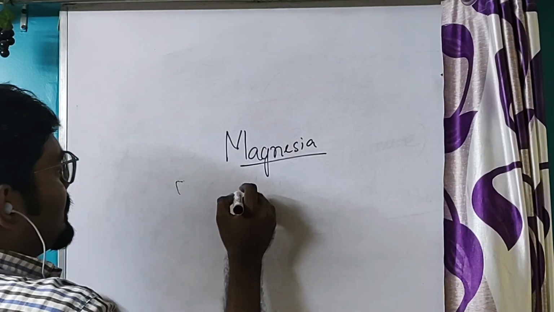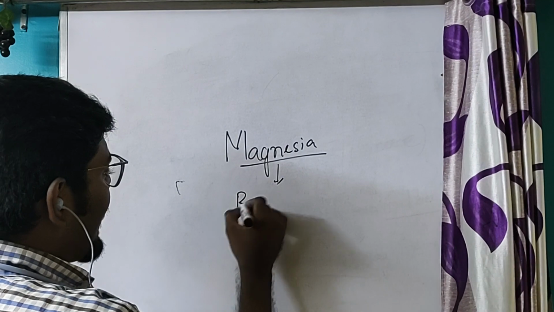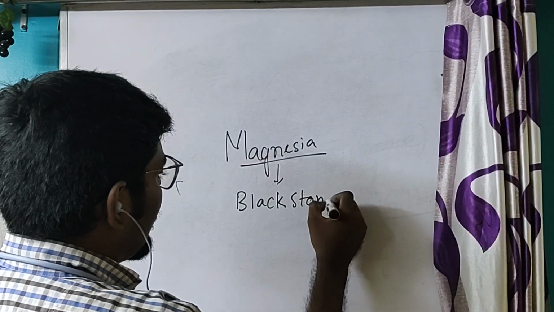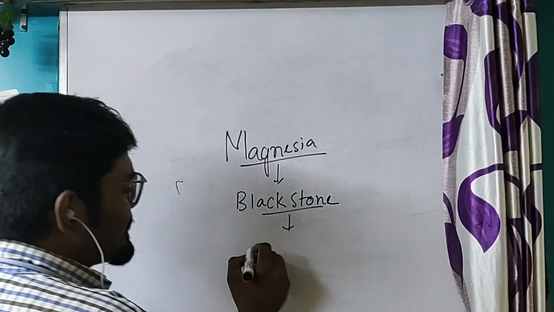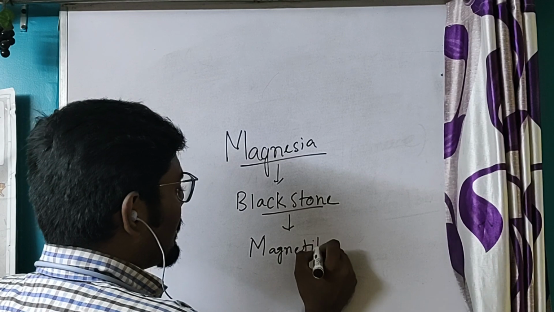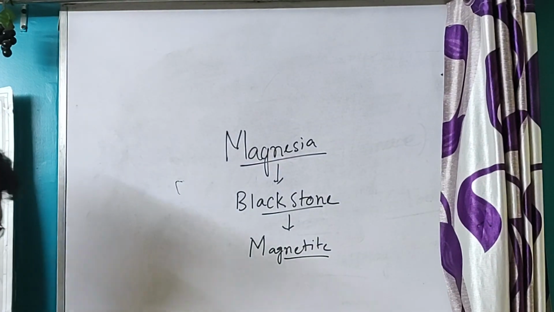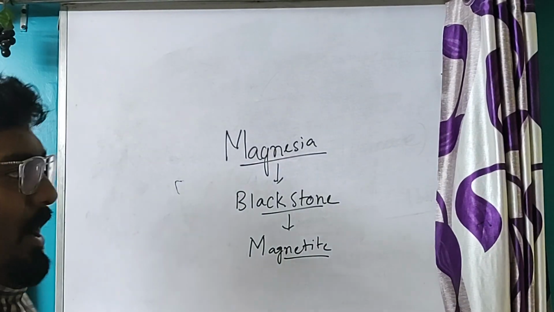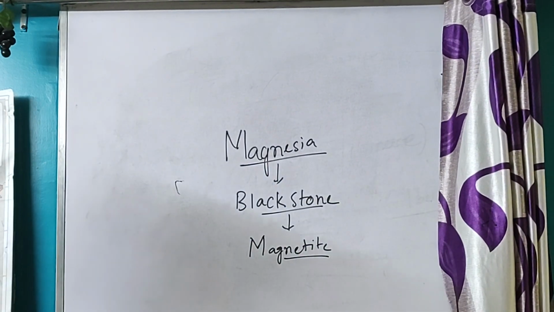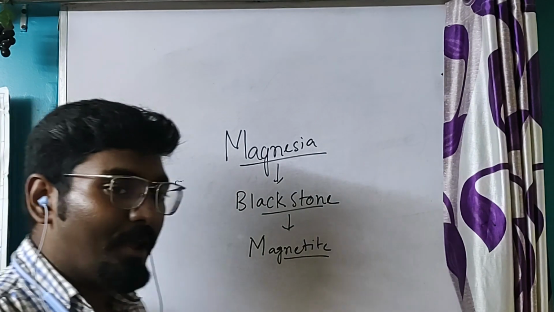There they found a black color stone. Later, this black color stone was named magnetite. Actually, the name magnet comes from the word Magnesia, the place where the magnet was first discovered.